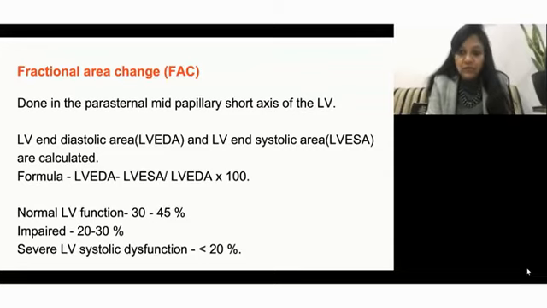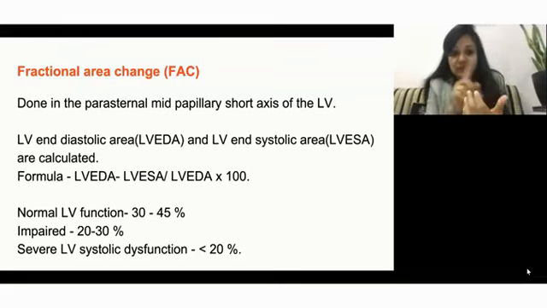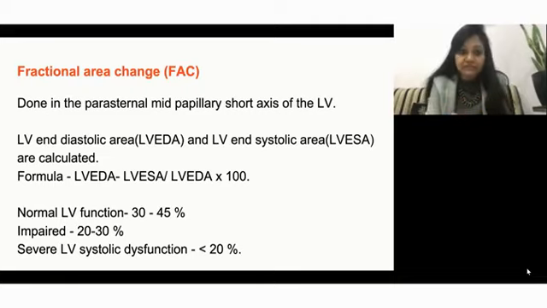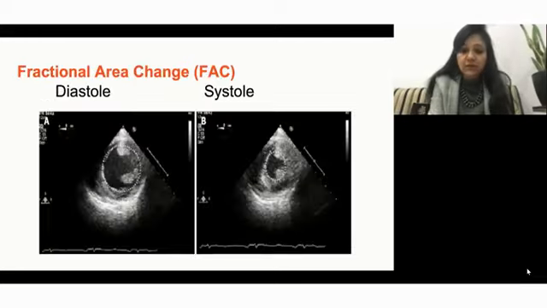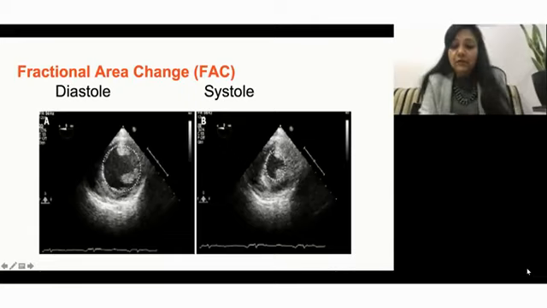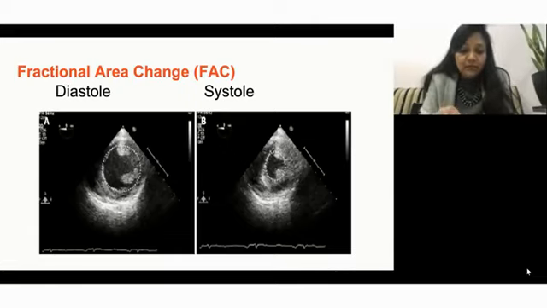So far we have seen only one plane, that's fractional shortening. Now we are going to do the area change. This is done in the mid-papillary short axis view. You take the short axis view in diastole and systole and trace the area. First, you have to take the mid-papillary short axis view.